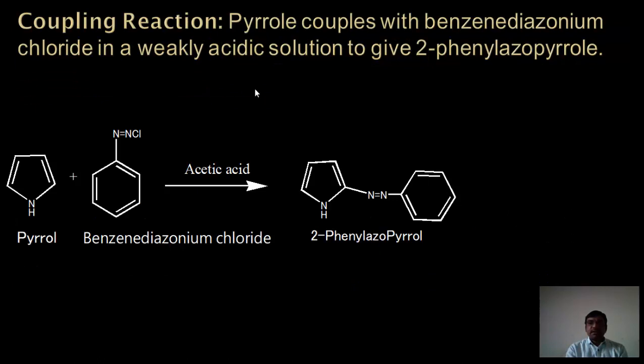Here again is the coupling reaction. Pyrrole couples with benzene diazonium chloride in weakly acidic solution, that is acetic acid, to give 2-phenyl azopyrrole. Here is the formation of the azo bond; N double bond N is called azo. We get 2-phenyl azopyrrole when pyrrole reacts with benzene diazonium chloride in weakly acidic condition.